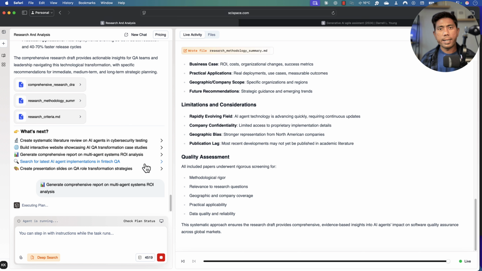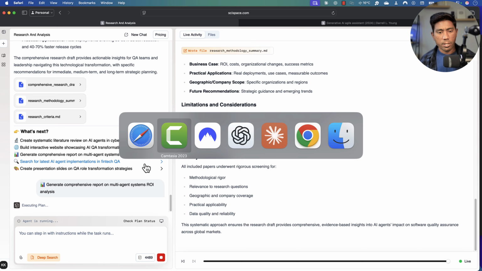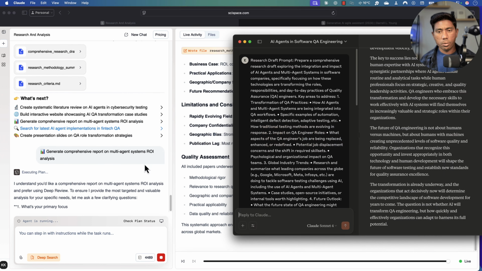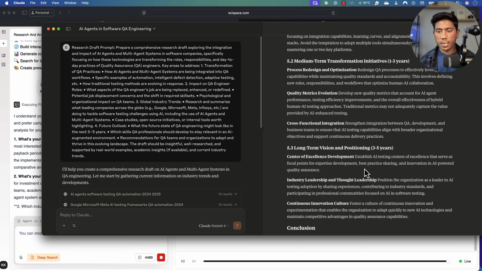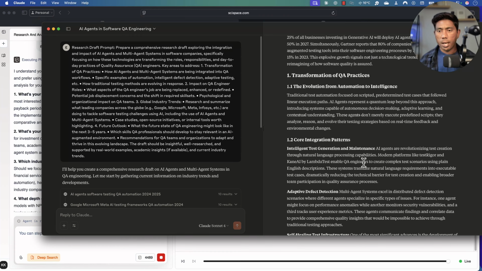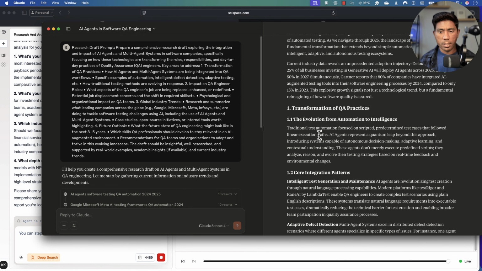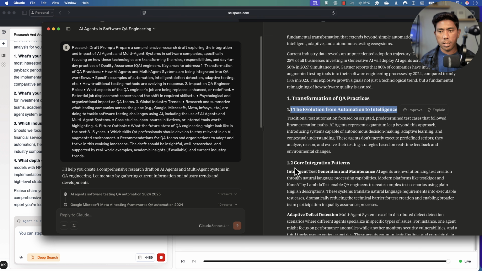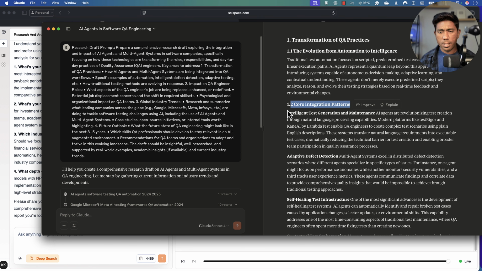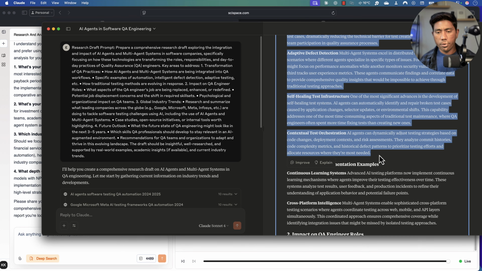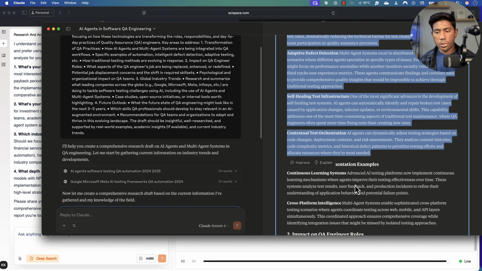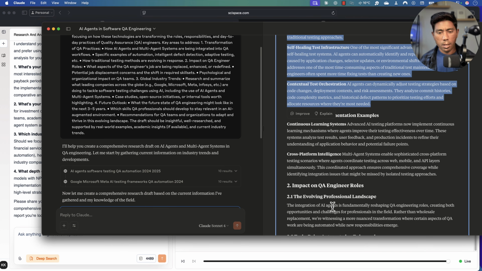But now let's compare the same thing with ChatGPT and Claude and Grok, which we actually asked those questions. Let's go to our Claude. This is the same question that I asked as a prompt over here. See, it has got that information. Of course, it has got a lot of information, like the evolution of automation to intelligence, and it's giving some Gyan kind of things, where it's going to give you so much theoretical information without showing you the search that it has done across the internet.